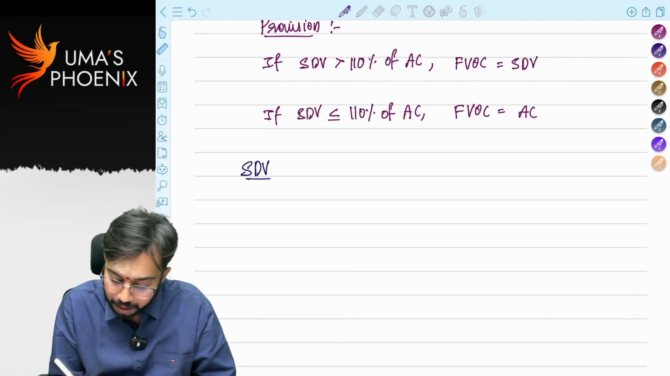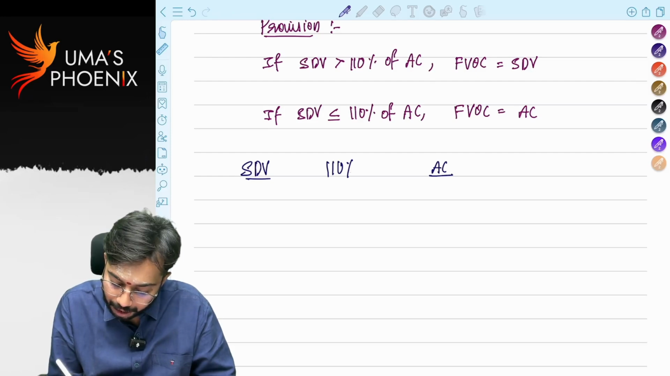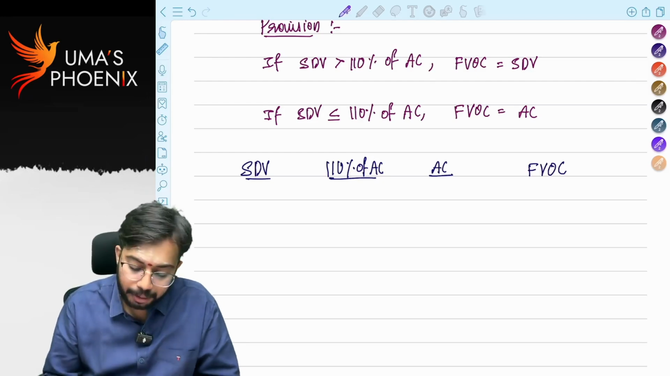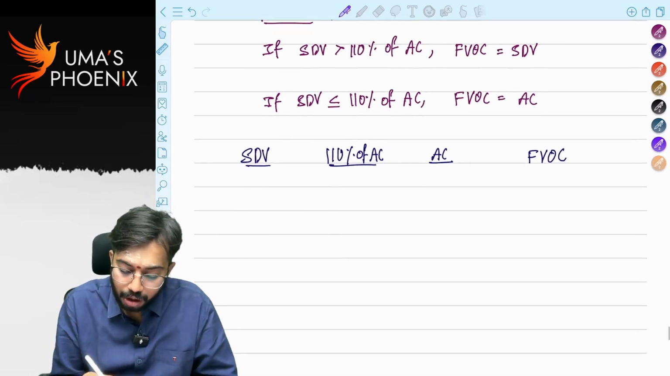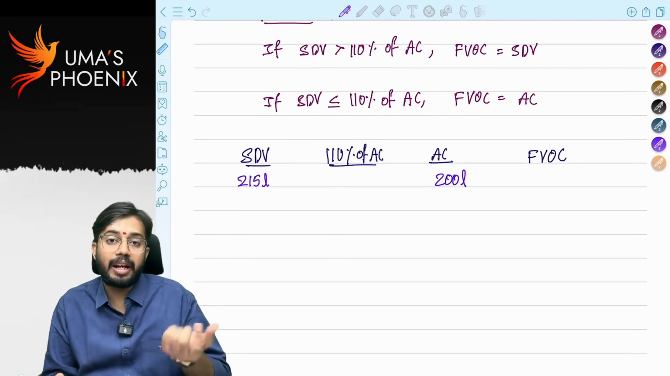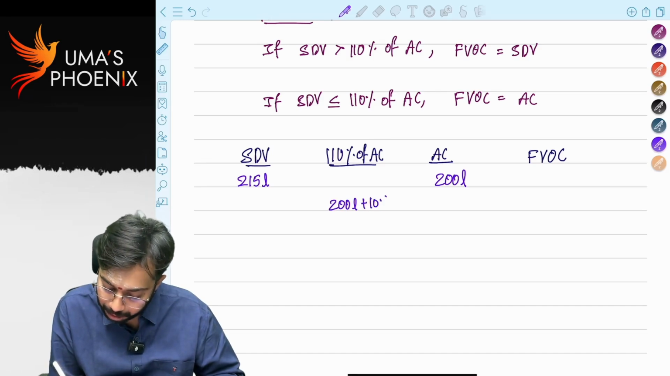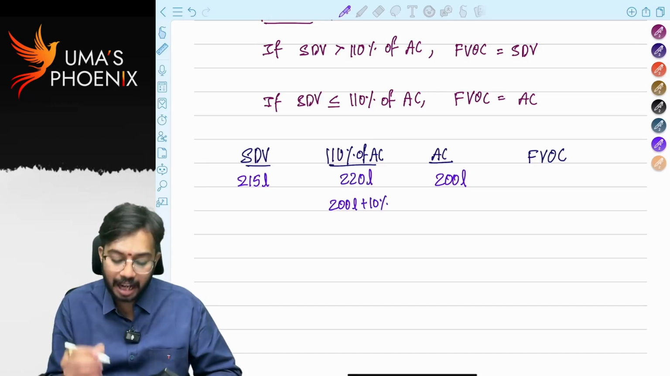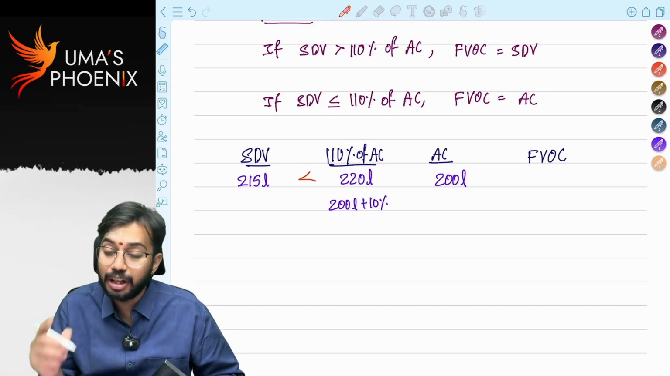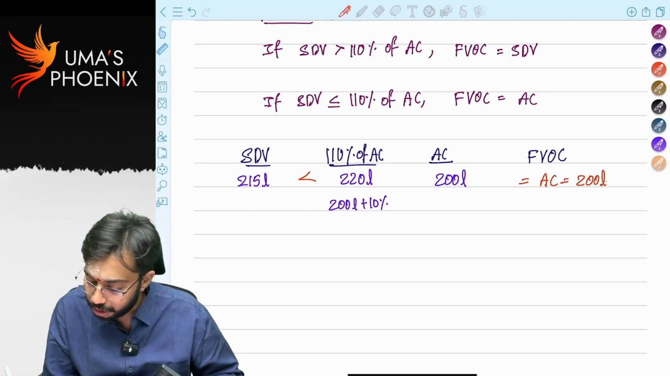Stamp duty value, actual consideration, 110% of actual consideration, full value of consideration. Let's say stamp duty value is 215 lakhs. Actual consideration is 200 lakhs. How much is 110% of actual consideration? 110% means what? 200 lakhs plus 10%. How much it is? 220 lakhs. In this scenario, what is the equation? Stamp duty value is less than 110% of actual consideration. So in this case, full value of consideration is equal to actual consideration, which is equal to 200 lakhs.